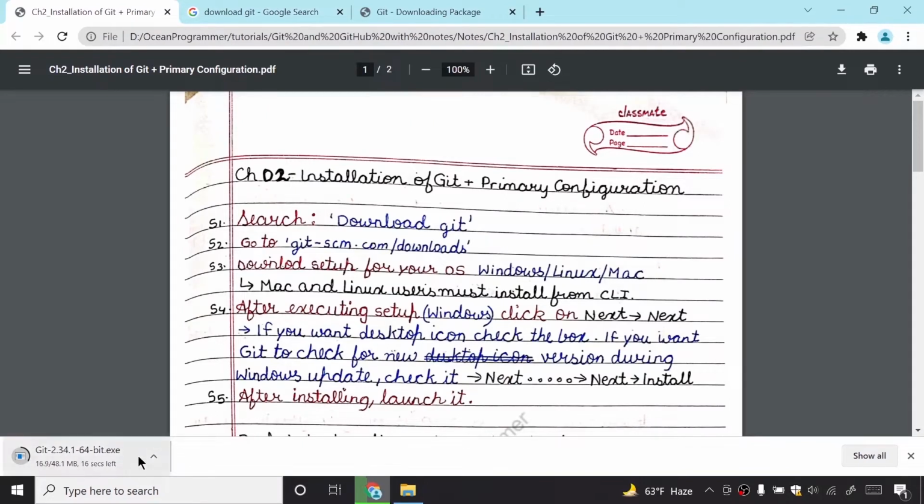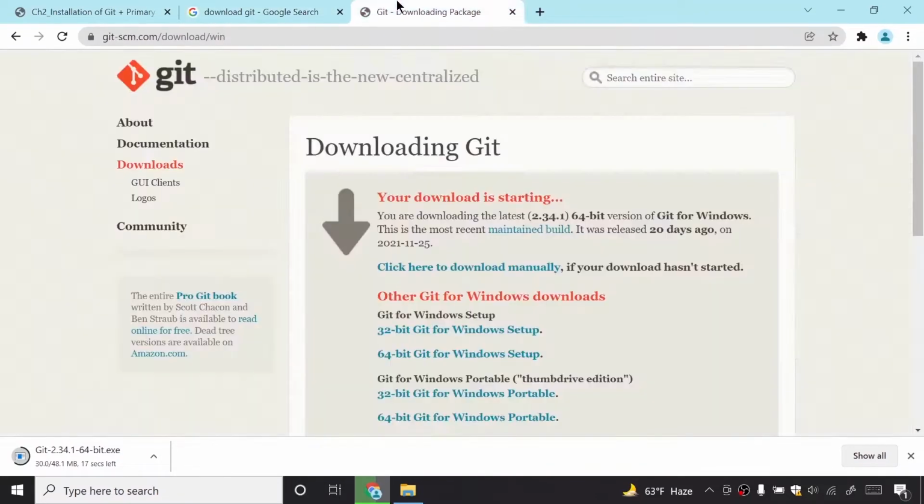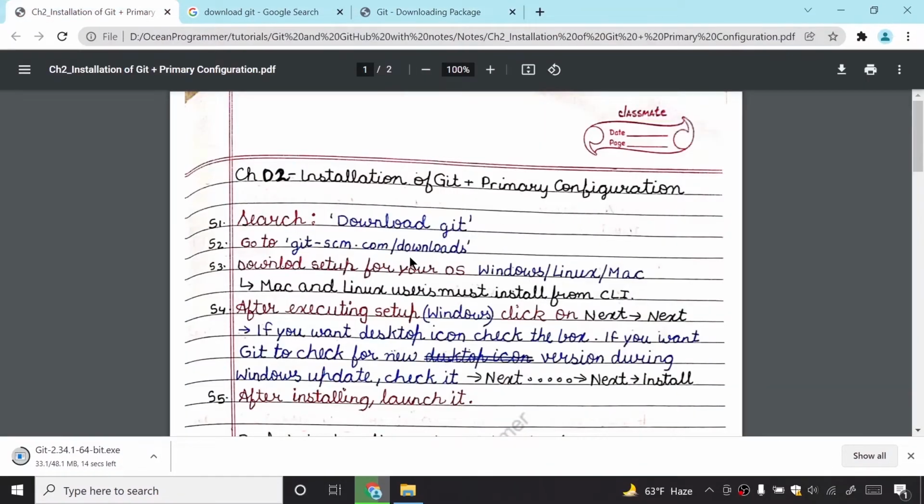It might take a little bit of time depending upon your internet speed and many factors. Okay, now step 2 is go to this website, and this is the website I have put in the notes.